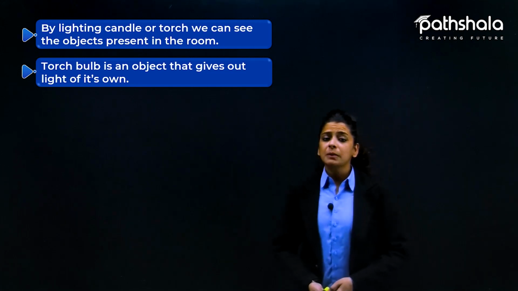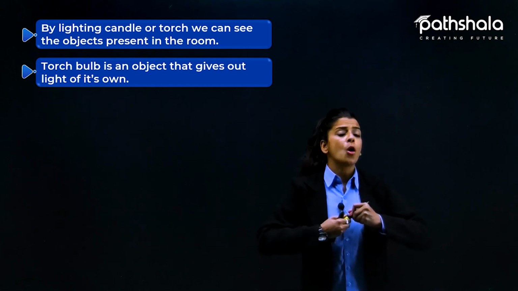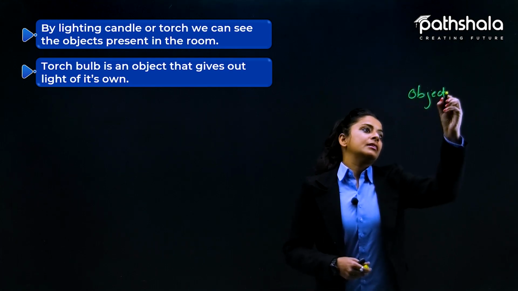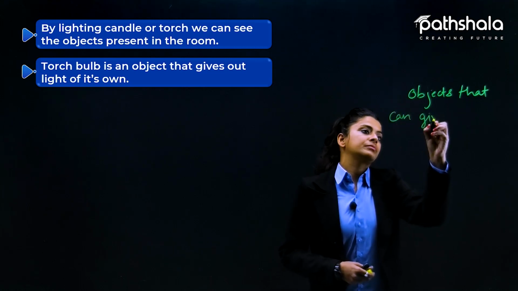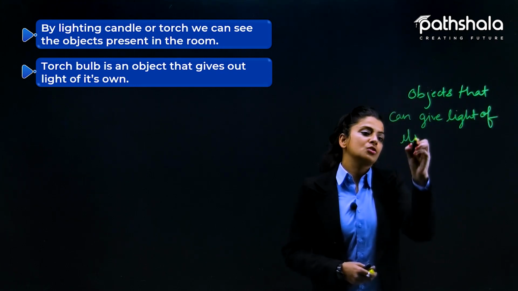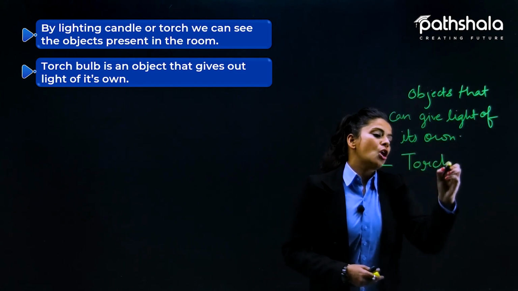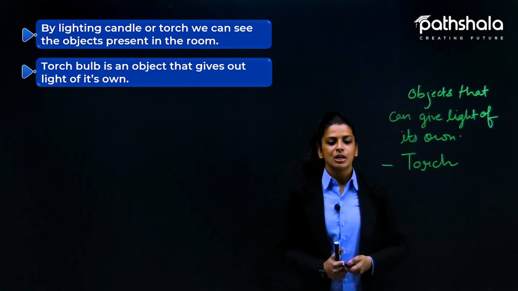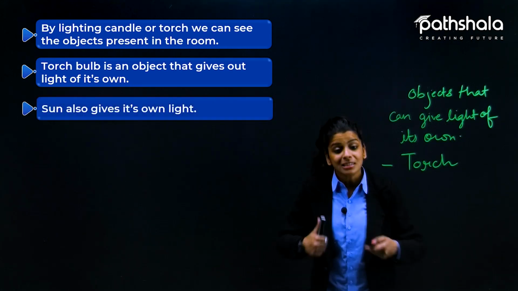So yes, a torch bulb is an object that gives out light of its own. Now this is very important: objects that can give light of their own. Here we have seen the first example, that is the torch. A torch can give its own light. Whenever you switch it on, you will see light coming out of it. So we can say that a torch is an object or source of light which emits its own light.